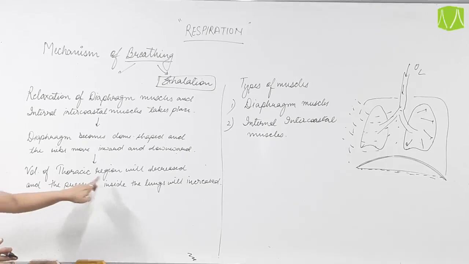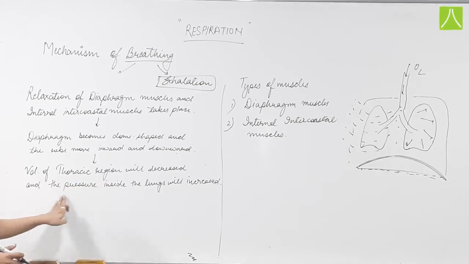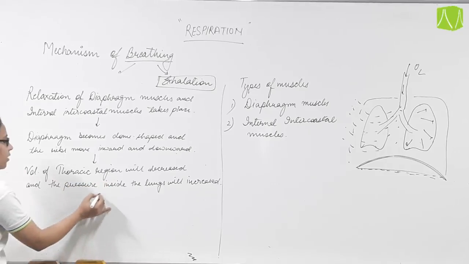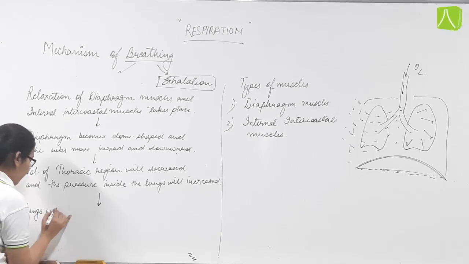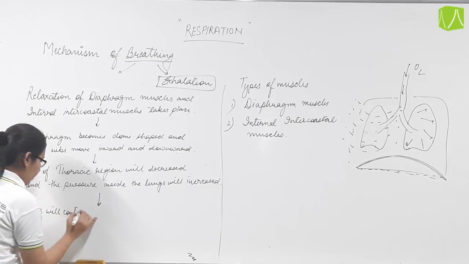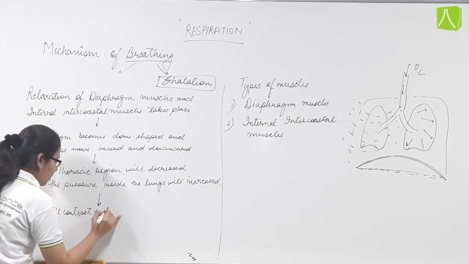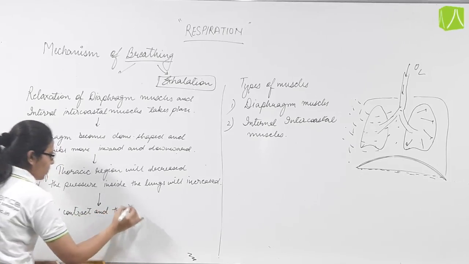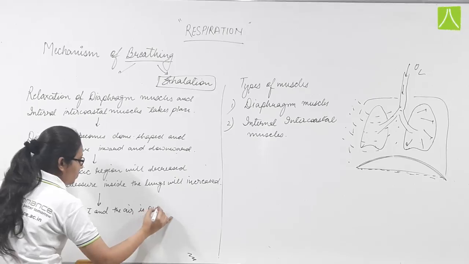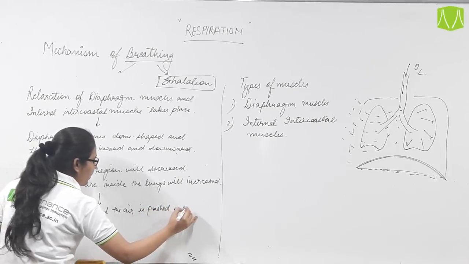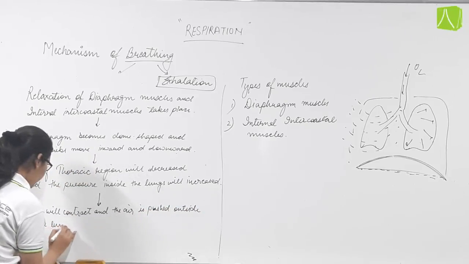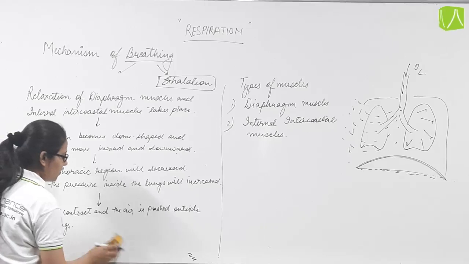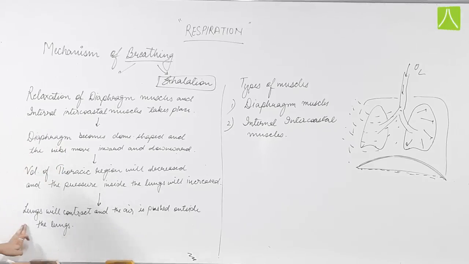The volume of the thoracic region will decrease and the pressure inside the lungs will increase. Lungs will contract and the air is pushed outside the lungs.